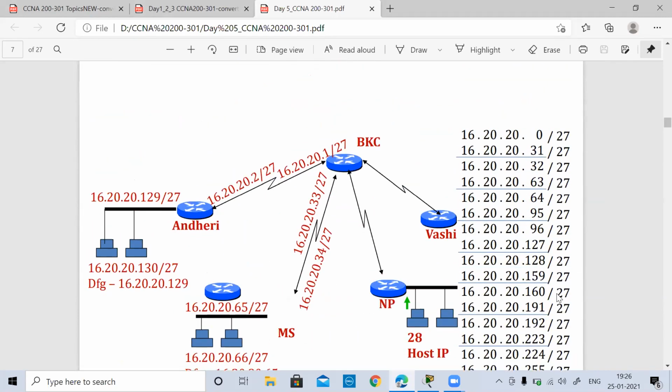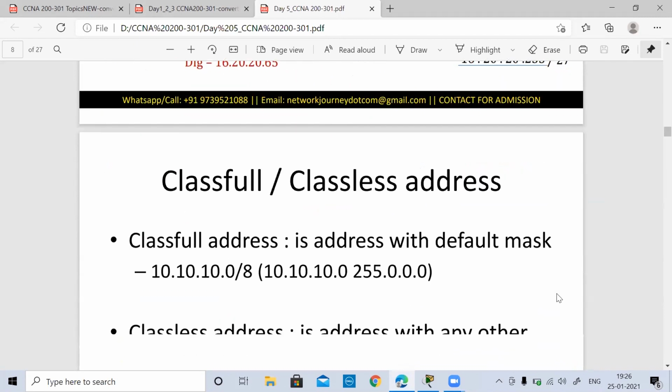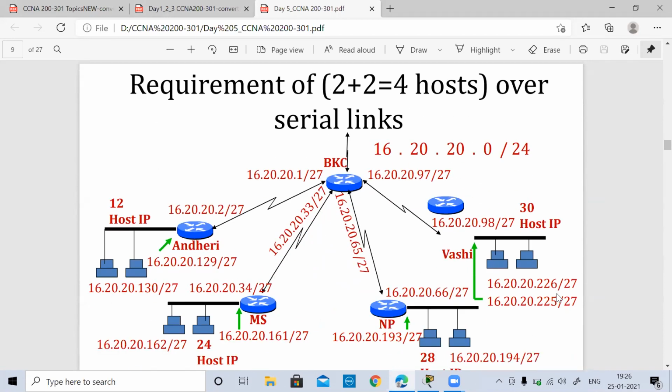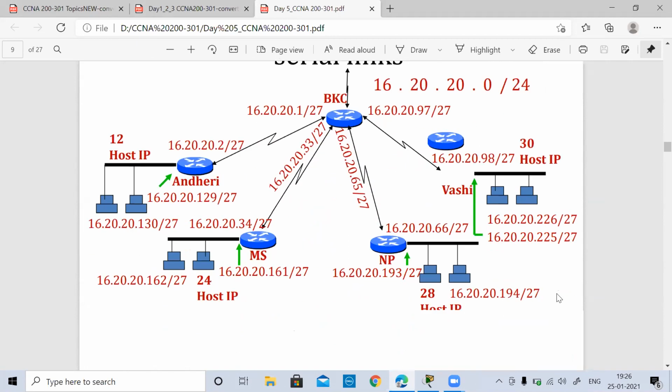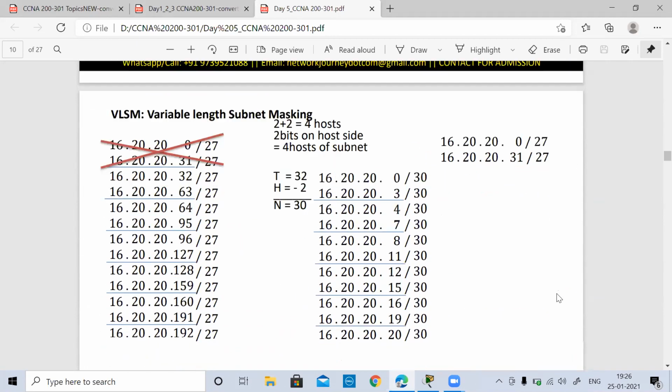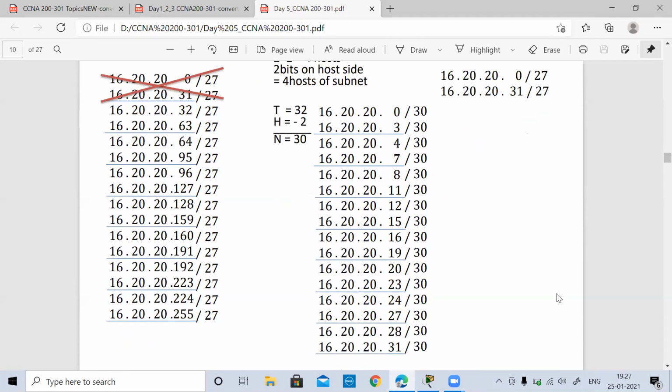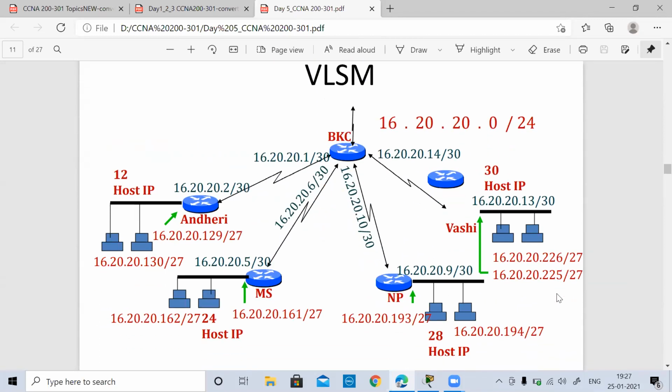And this is how we are assigning the IP addresses to each of the interfaces, because .0 and .31 cannot be used. So the .1 and whatever is there is used for this particular. So this was for a normal case. Then we went on for variable subnetting, because there is only a requirement of 4 hosts on serial links. So that's why we did the variable length subnet masking. We took out one of these chunks and divided it again into different subnets, and this is utilized for our serial links. So this is how we have now given the variable length subnet mask to the links.